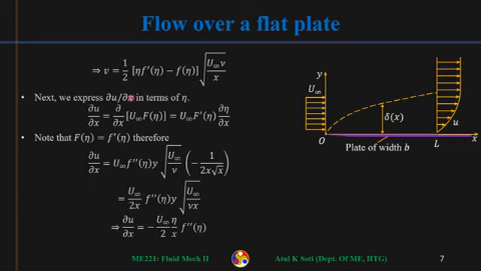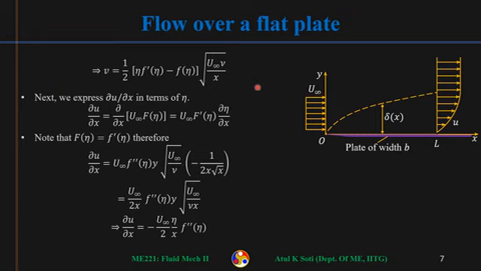Eventually the expression of v will be simply half times this, and whatever was in front of f prime of eta is simply eta. In front of f prime was y times square root of u infinity by nu x, so that becomes eta. So that is the expression for v.